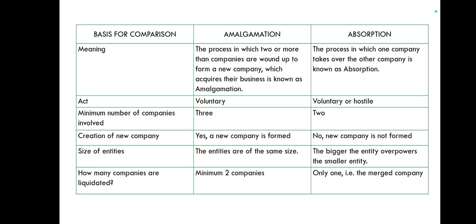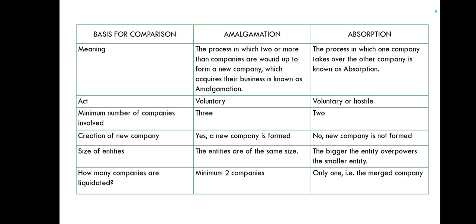So here is the difference between amalgamation and absorption. Meaning: the process in which two or more companies are wound up to form a new company which acquires their business is known as amalgamation. The process in which one company takes over the other company is known as absorption. Nature of act: it is a voluntary or hostile act. Minimum number of companies involved in amalgamation is 3, whereas in absorption it's 2. Creation of a new company is required in amalgamation but not in the case of absorption.